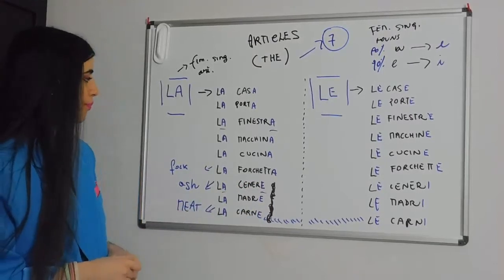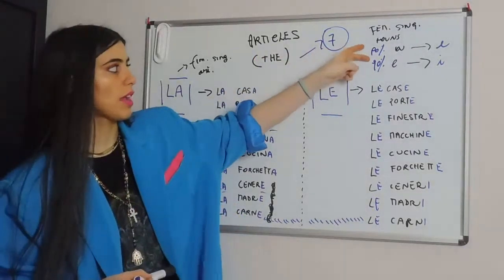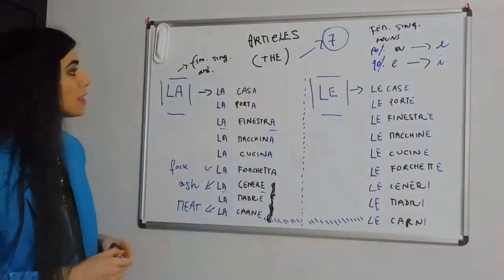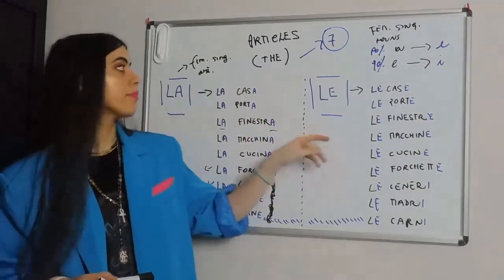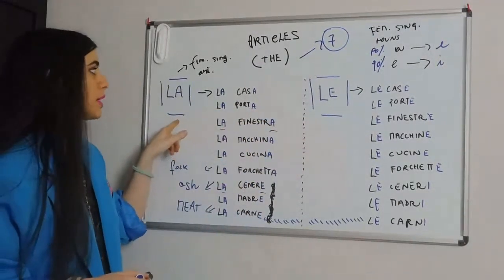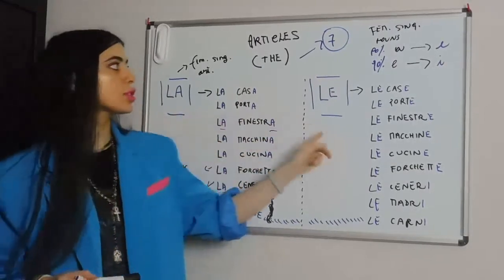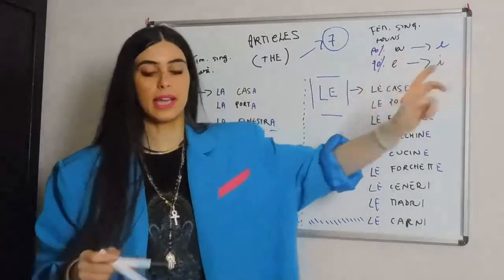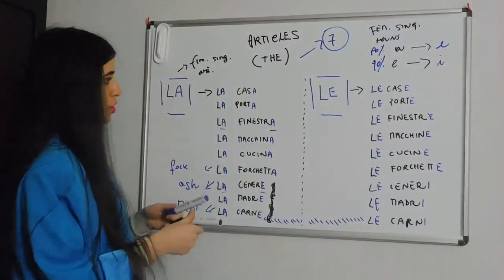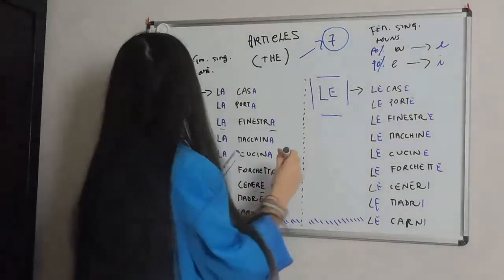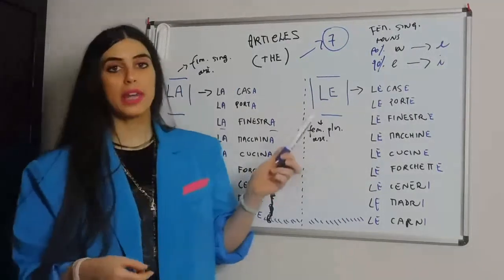So, that is reflective of this situation right here, right? Now, let's go to the plural. La changes into le, of course, right? Because the normal rule for pluralizing would be from a to e, like 90% of the cases, right? And then, so, we go from la to le, and le will be the article for feminine plural nouns.